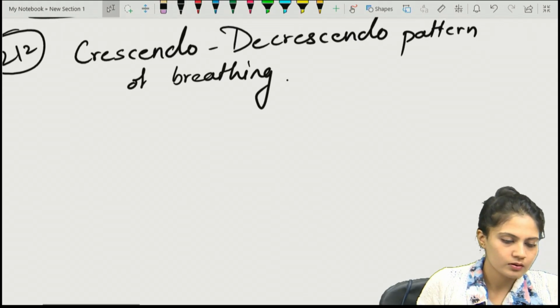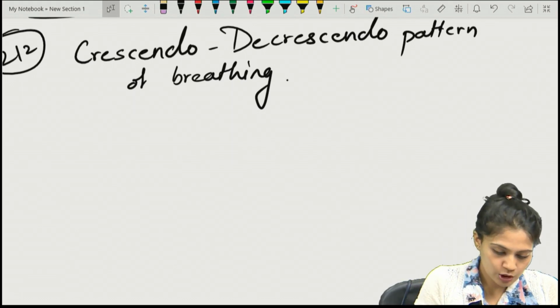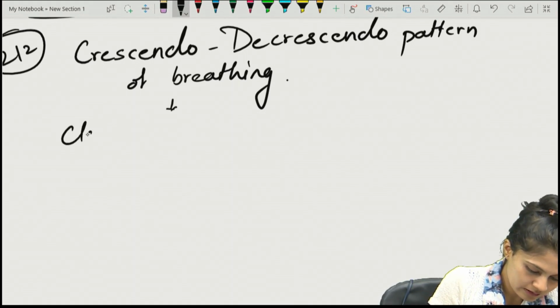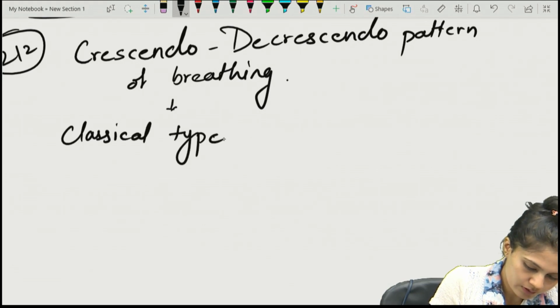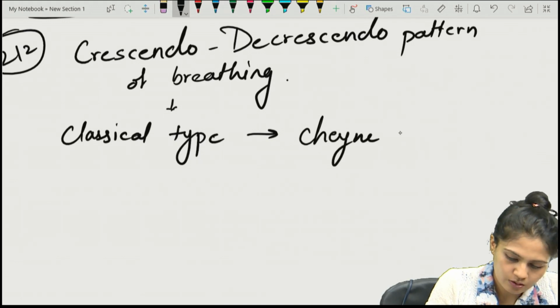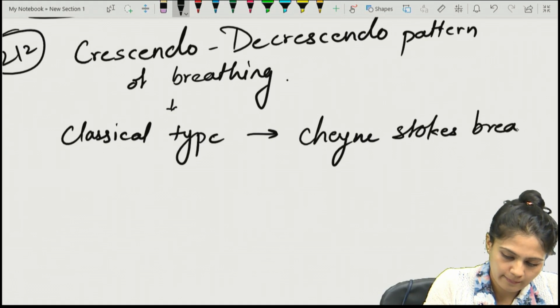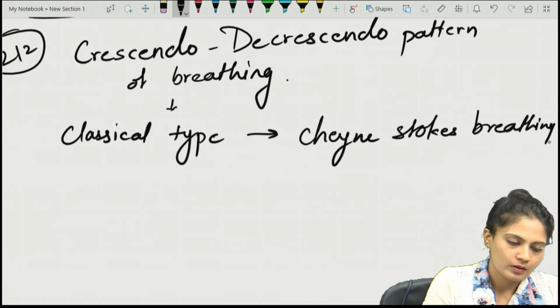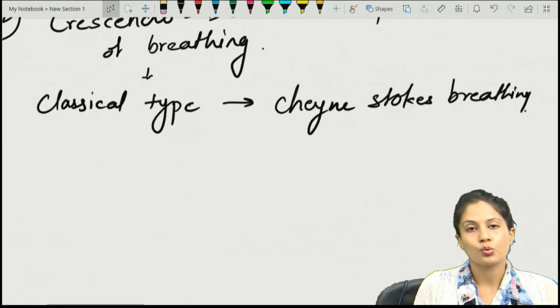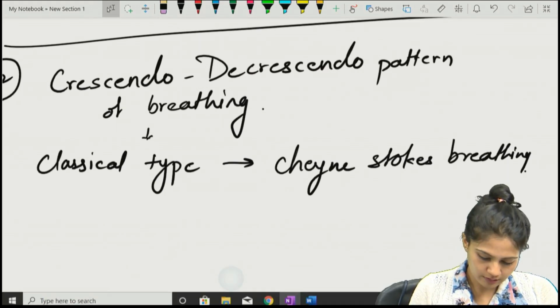It is the classical or typical type of breathing pattern, which is the Cheyne-Stokes breathing, right? That is a crescendo-decrescendo pattern.